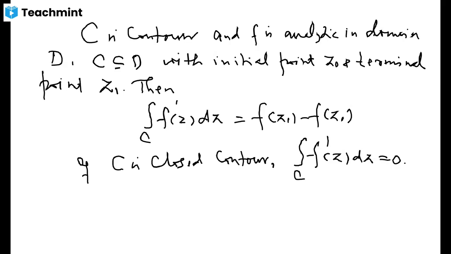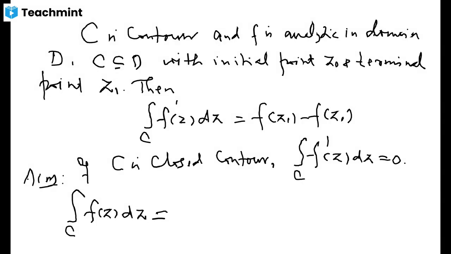Now the question is, instead of the derivative of a function here, what Cauchy's theorem tries to answer is whether the same thing holds for f of z or not. We are interested in knowing whether this integral is equal to 0 or not.